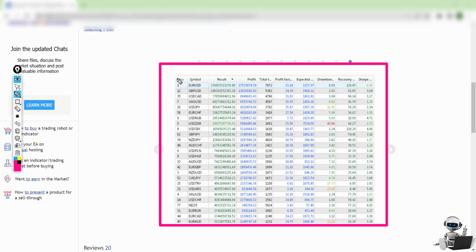So these are the recommended symbols that you can use, but the number one symbol is Euro US dollar, and it has the lowest drawdown and the best recovery and the best profit. So this, I believe, is the best one. There are some others, but the drawdown might be higher. For example, USD CAD might have a higher profit, but the drawdown is also larger.